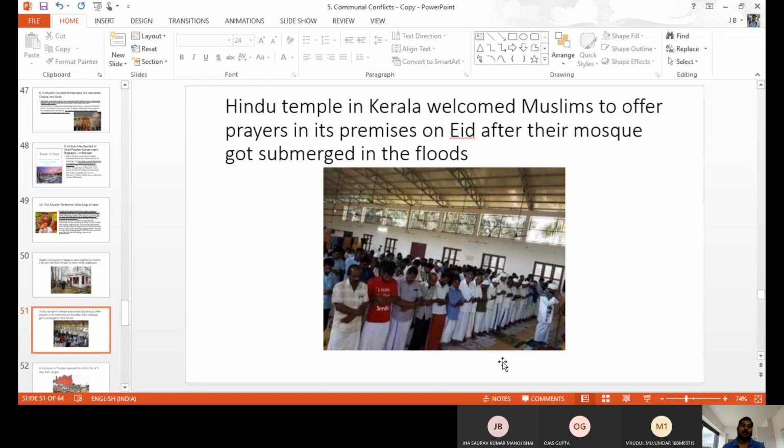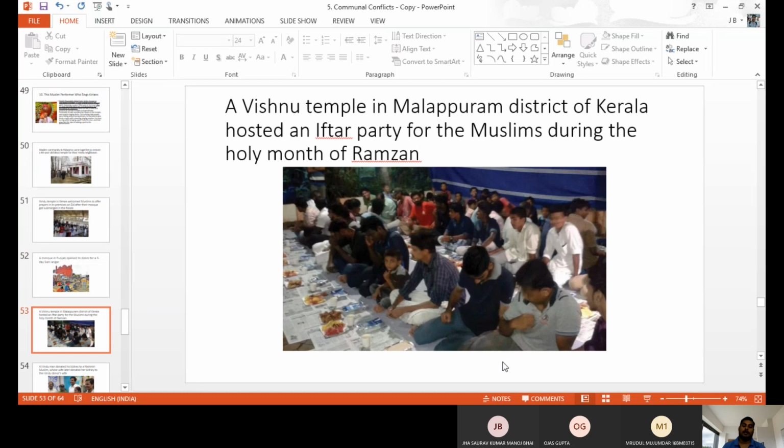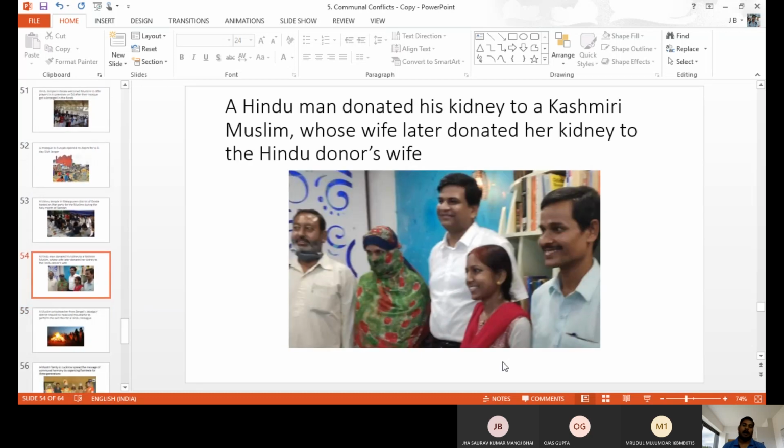And a Hindu temple in Kerala welcomed Muslims to offer prayers after the mosque was submerged in floods. In flood, earthquake or tsunami times, people reach the mosque, church or temple wherever they can go, and people of other castes and religions support the others. Like this, there are a number of examples from society of communal harmony.